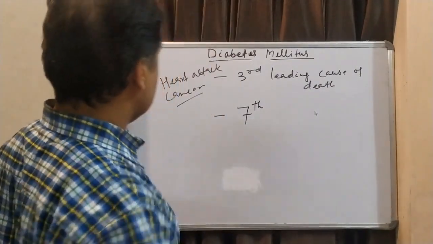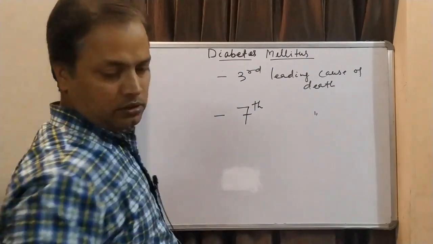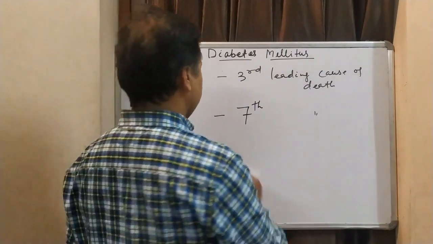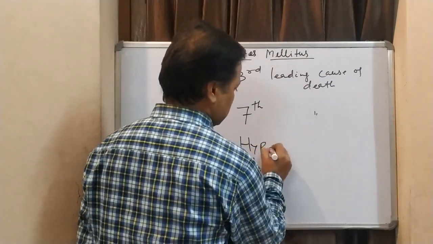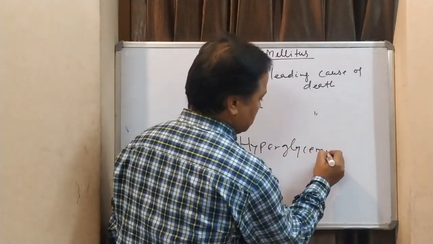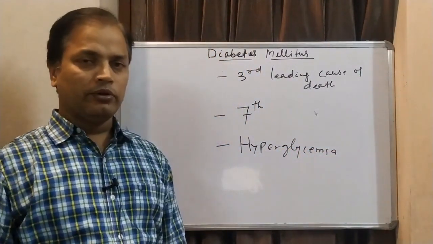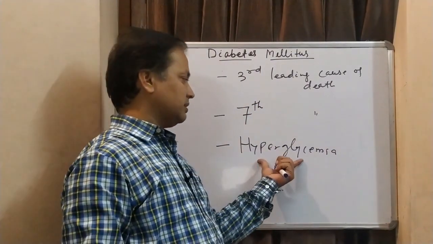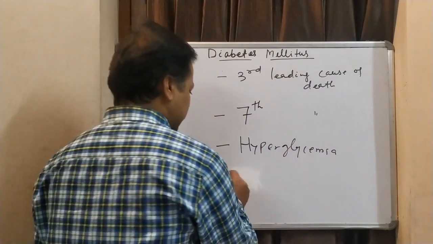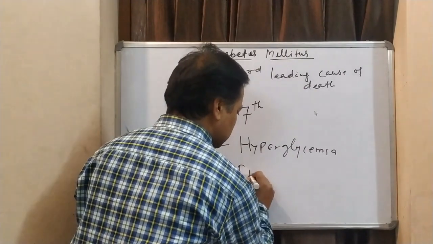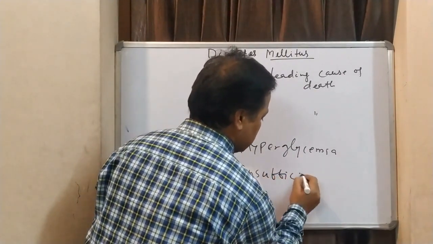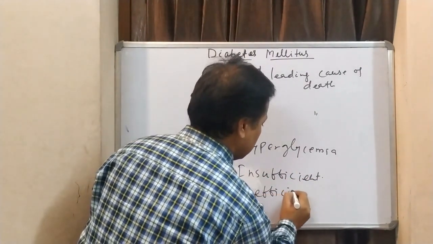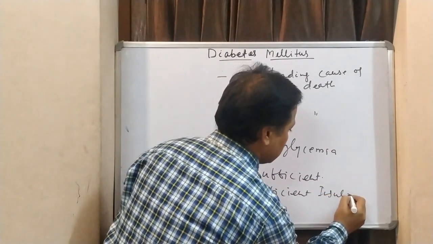In diabetes mellitus, the main problem is that your cells are unable to use glucose. So it is characterized by hyperglycemia, meaning the blood will have more glucose molecules in the body. It is caused by either insufficient or inefficient insulin.